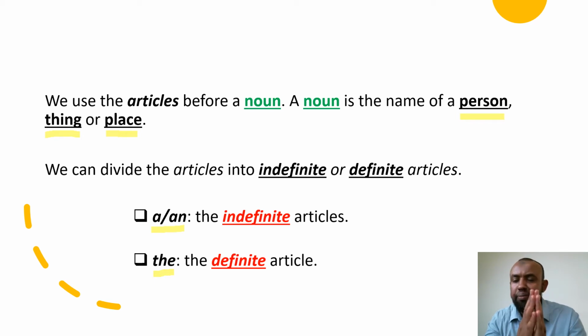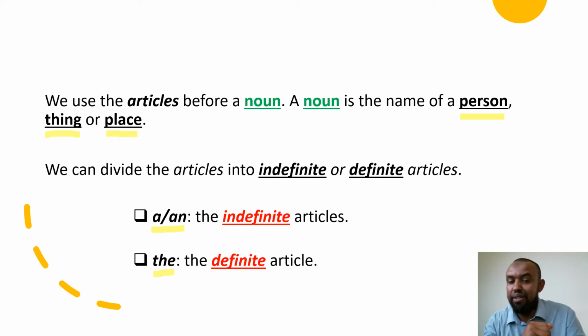Okay, let's take a step back. We said that in order to use the articles, we need a noun. And we said the noun is the name of a person, the name of a place, or a thing. And we use the articles before the noun. And we said that the articles, the a, the an, and the the, are divided into two categories: the definite article and the indefinite articles.